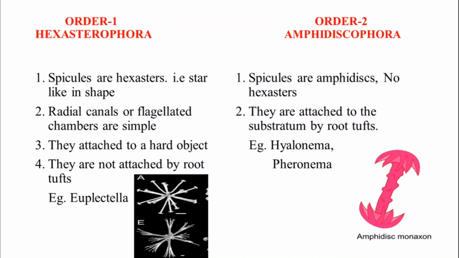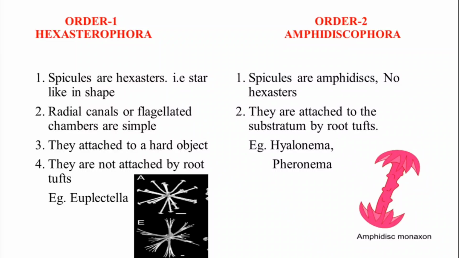And coming to the Amphidiscophora, the spicules are amphidiscs. They have a disc-like structure. They have 2 disc-like structures. See the structure here. Here there are no hexasters.